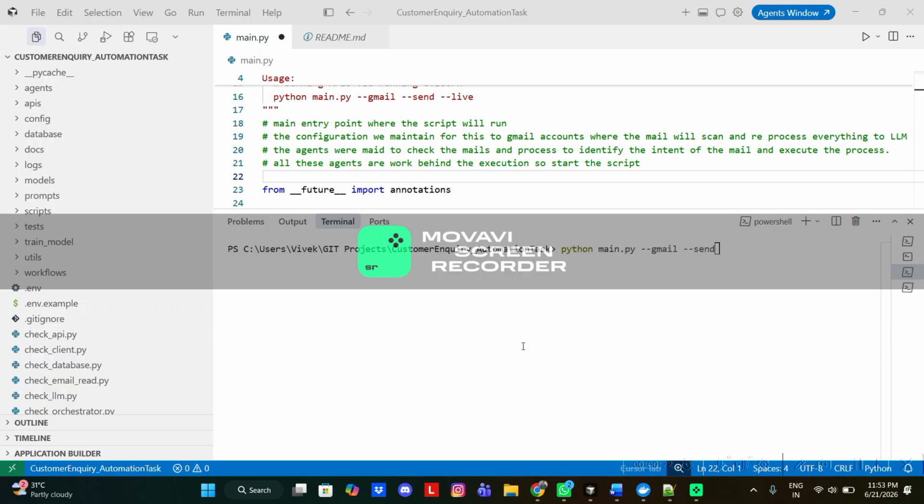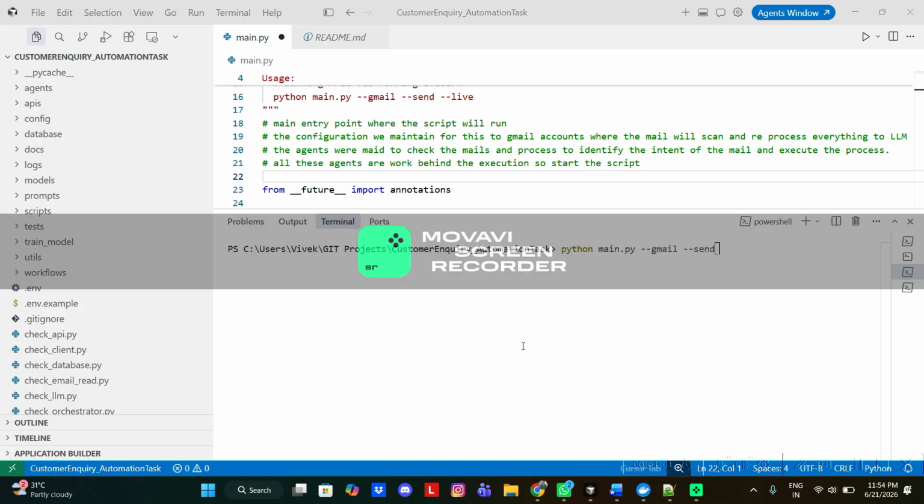Customers send emails to the banking server, and those emails get scanned by multiple agents working behind this project. The agents process those emails and try to find out the customer's intent and the customer's sentiment behind the email, by calling first the APIs that I made to communicate between the agents and PostgreSQL.